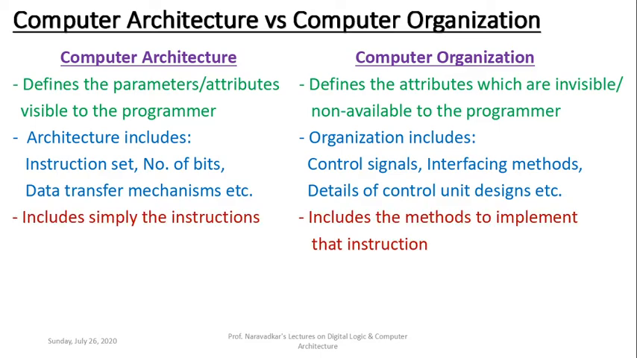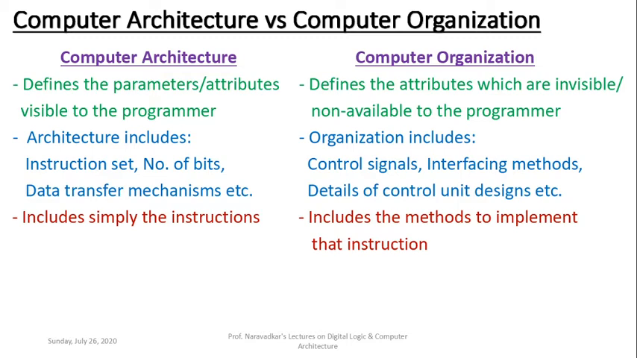Now the next difference has been stated in a different color. You can observe it. Computer architecture includes simply the instruction, because the manual is available with the programmer, with the user. So simply that instruction is available, and the scope of operation of that instruction is available to the user. Whereas computer organization includes the method to implement that instruction. It means organization gives the micro operations basically. How that particular instruction is internally implemented, what algorithm is used.